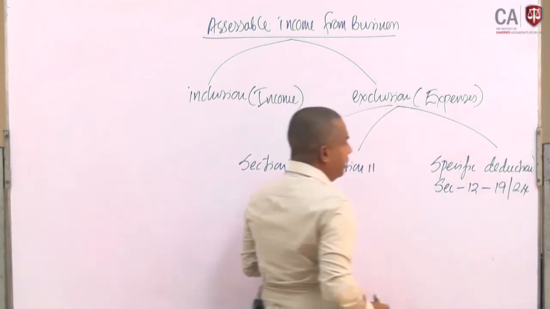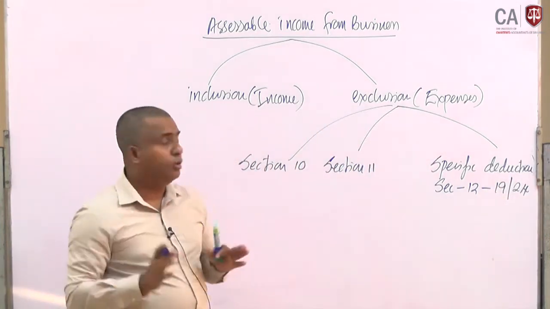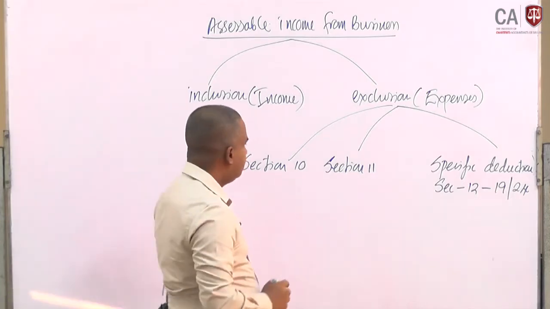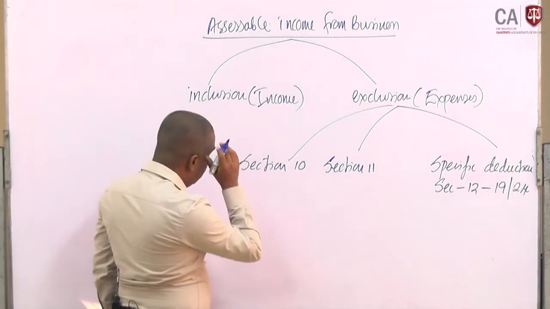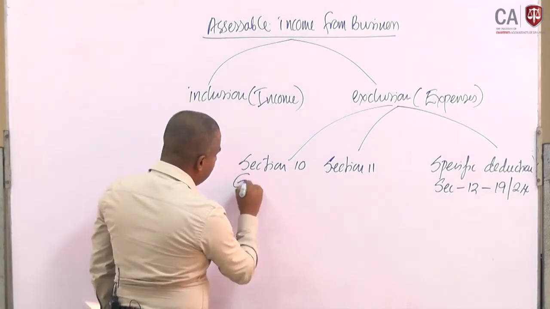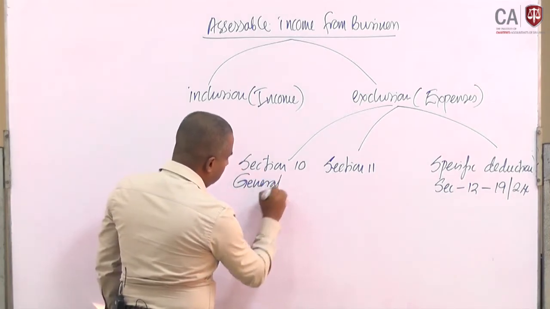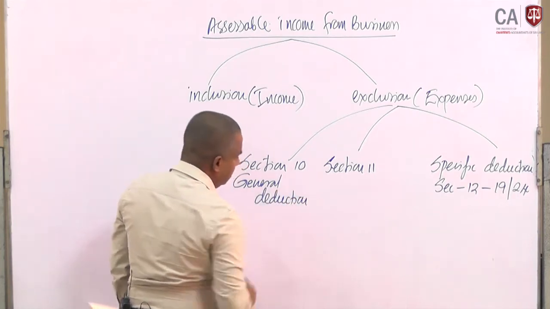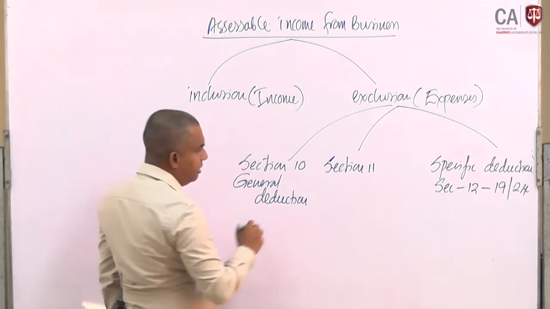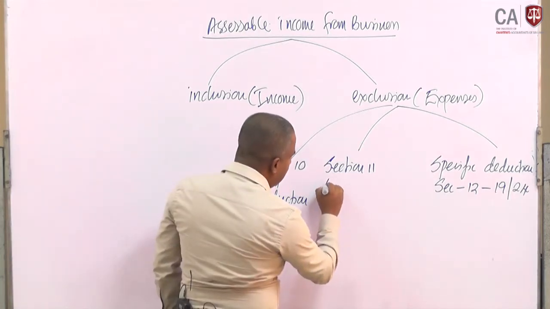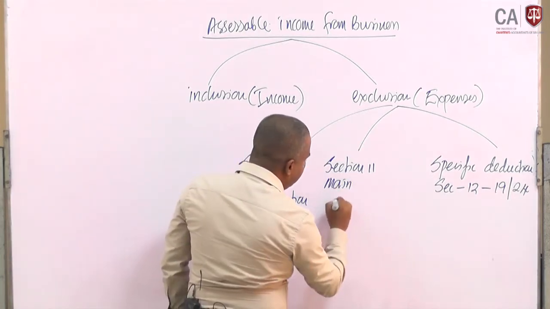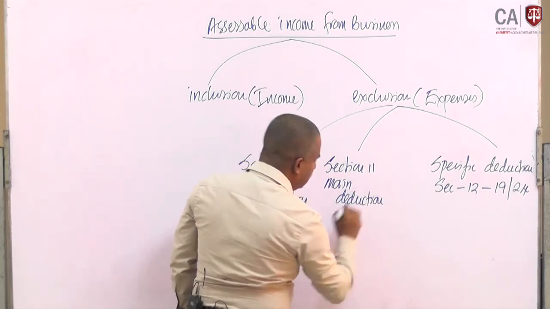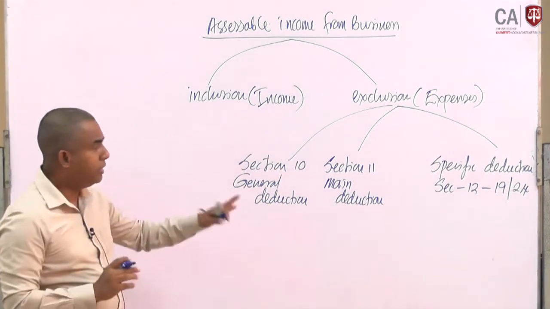Others, 25 to 30, are also applicable, but those are the specific areas. In section 10 we normally identify general deductions. Section 11 we identified as main deductions. Likewise we can categorize.